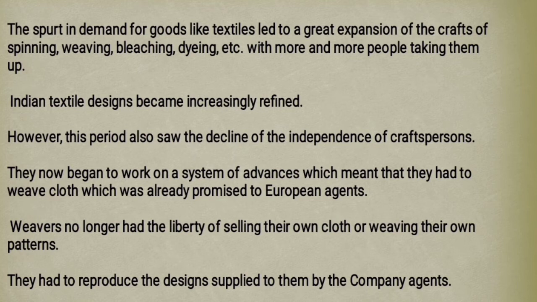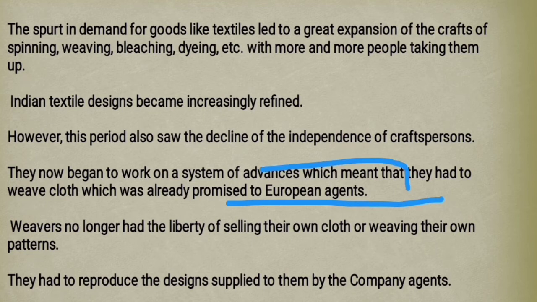According to their orders, these weavers needed to prepare the clothes. If they had taken advance money, they were forced to give the material prepared by them to these European agents only. It is a promise now. They have to give this material to them only, because they have taken money in advance from these European agents.